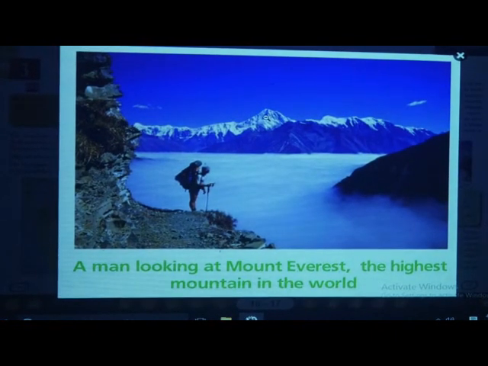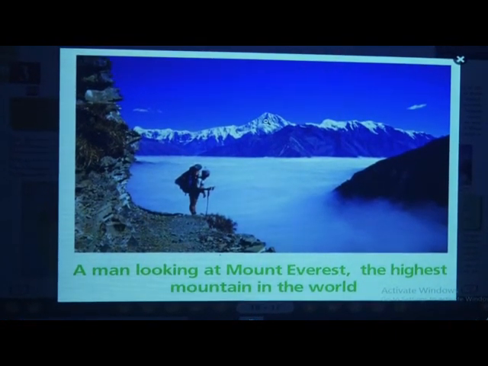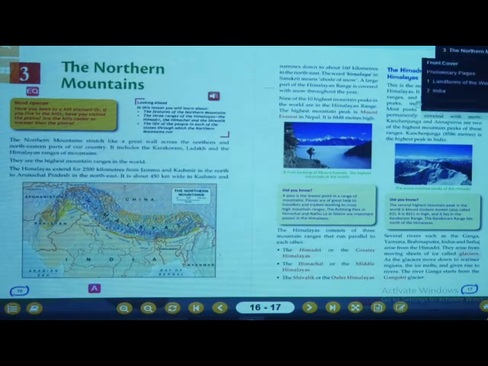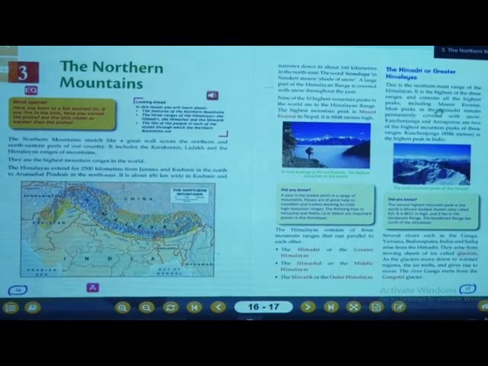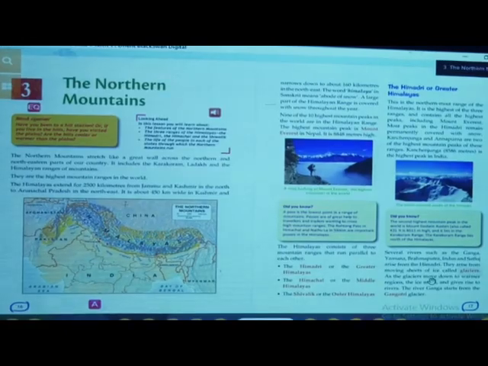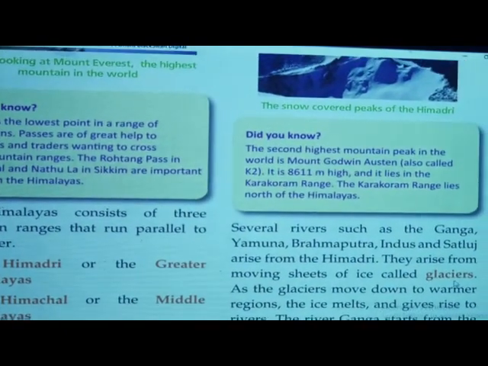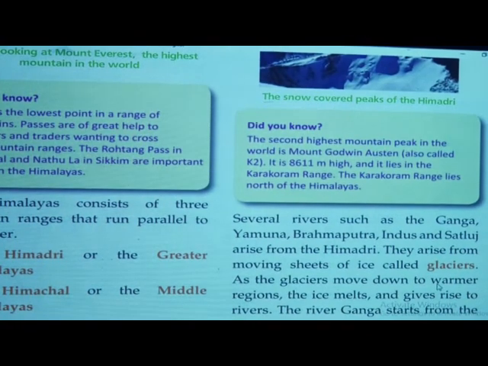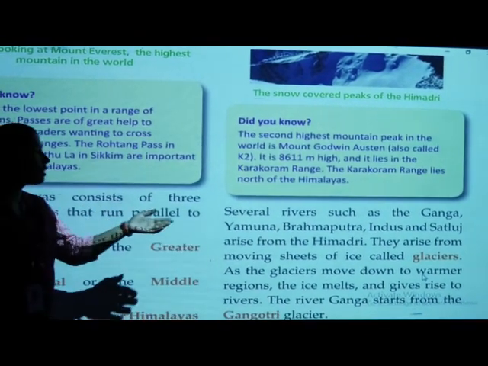Now, what else have we studied? We have studied about the Himadri. See how it is formed: several rivers come from it. Which rivers?